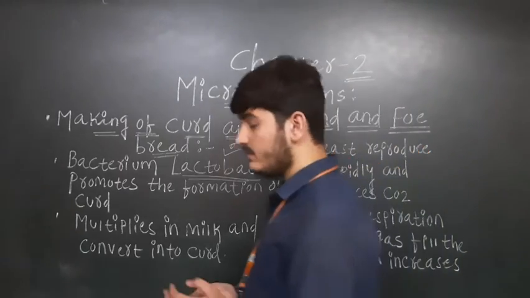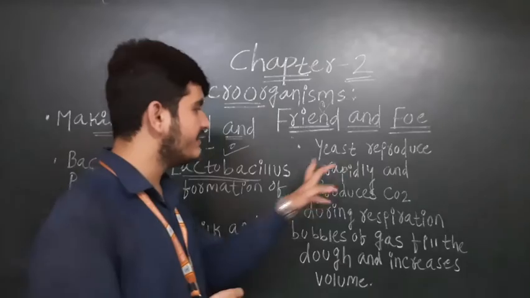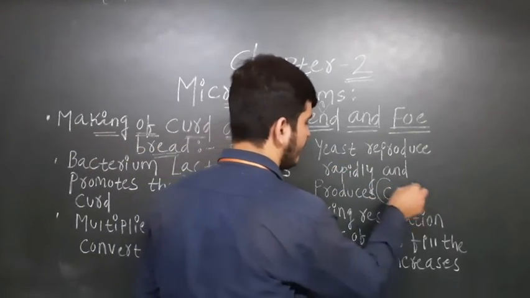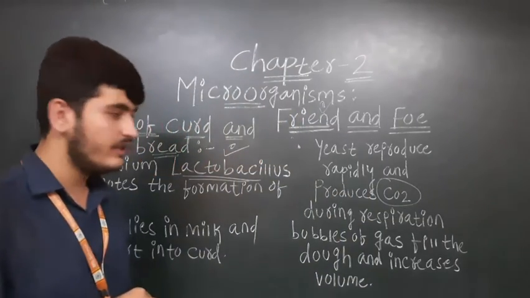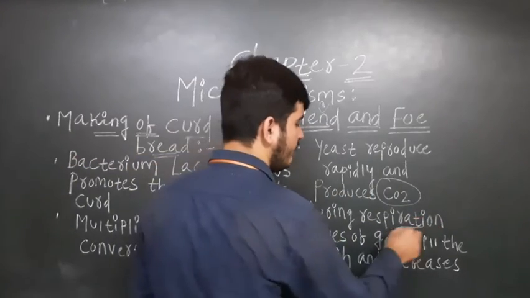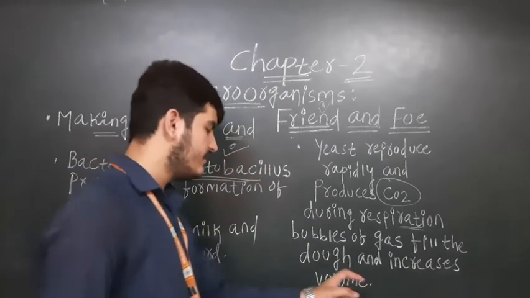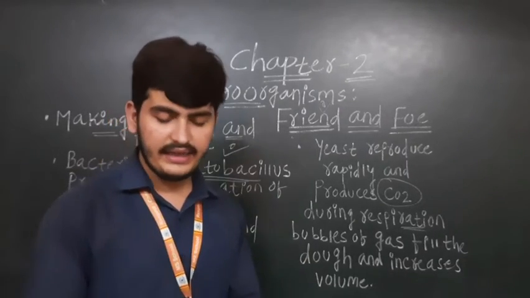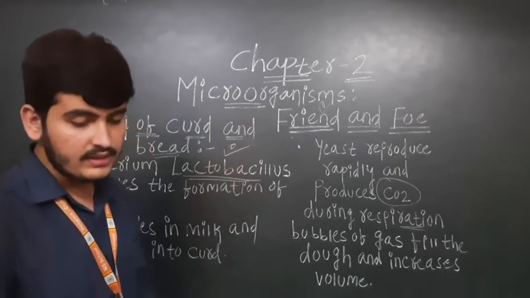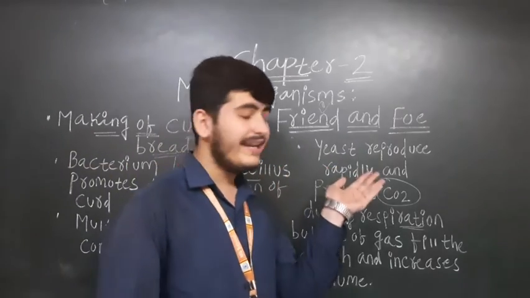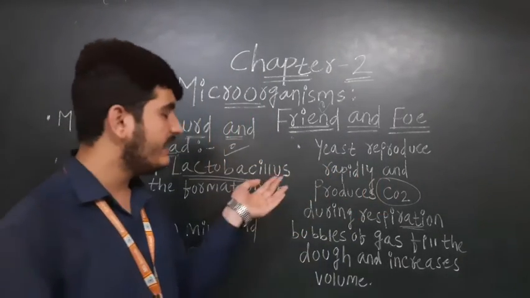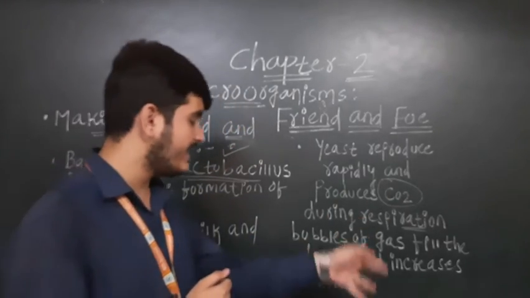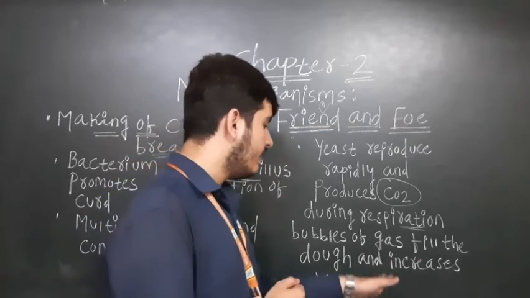So what about yeast and the dough? Yeast reproduces rapidly and produces CO2. Yeast reproduces very fast, and what are they producing? They are producing CO2 during the process of respiration. Bubbles of gas fill the dough and increase its volume. So for the bakery items we eat, cakes and pastries, yeast reproduces rapidly, producing carbon dioxide during respiration, and it increases the volume of the dough.